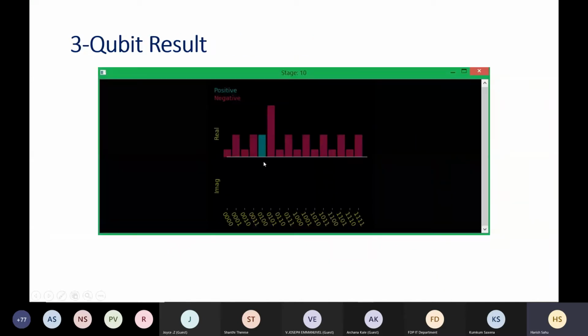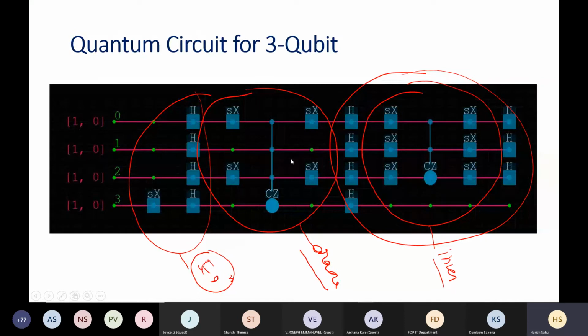How many times do we have to run it for 3 qubits? The precise number is pi by 4 square root of N times, Grover iterations basically. In complexity terms, we say order of square root of N times we have to implement this Grover operator.